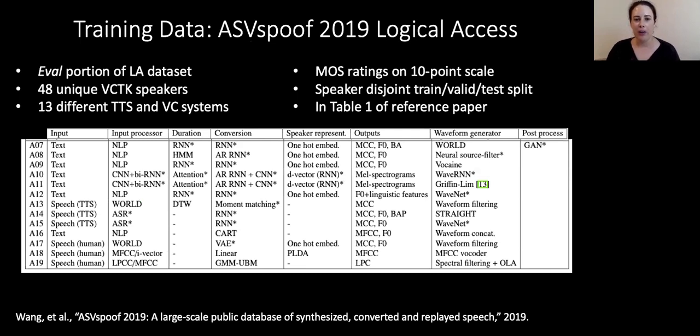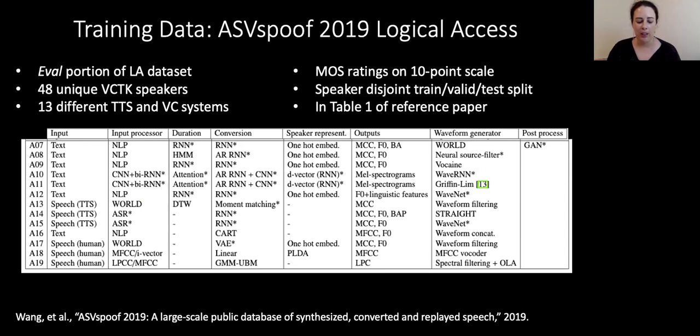So when we train our low-capacity CNN and the original MOSNet, we are working on the logical access data set from the ASVspoof challenge. This is the evaluation portion of the LA data set. It consists of 48 unique VCTK speakers. Importantly, there are 13 different TTS and VC systems in this data set.